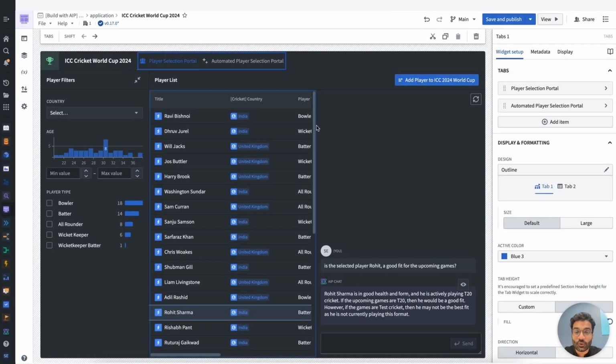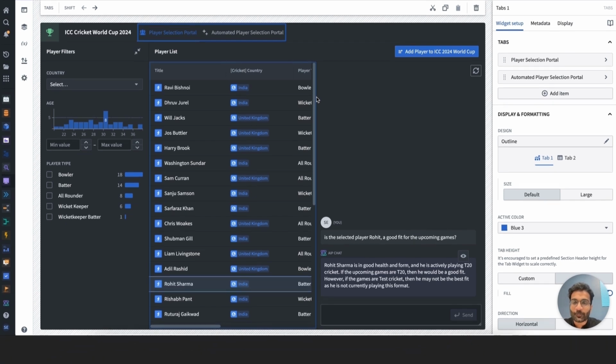So if you were bowled over, or if I hit you for a 6, and I'm going to stop with the cricket idioms, I encourage you to try this out on the build with AIP links that we've provided. And I hope you all have a good innings.